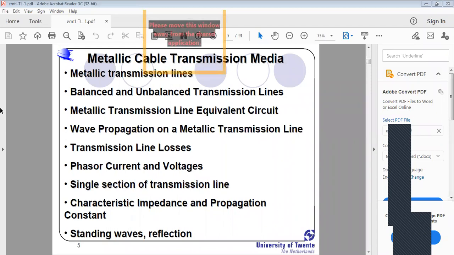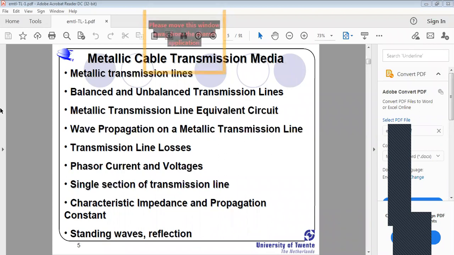Already we discussed a single section of transmission line. From the equivalent circuit of the transmission line, we have to segment the entire transmission line. I already told you one example: how many current poles exist between Eluru and Hyderabad. With 1 kilometer distance having 10 current poles, that 1 kilometer is one segment. For a single section of transmission line, that is, for that 1 kilometer, how many current poles exist?